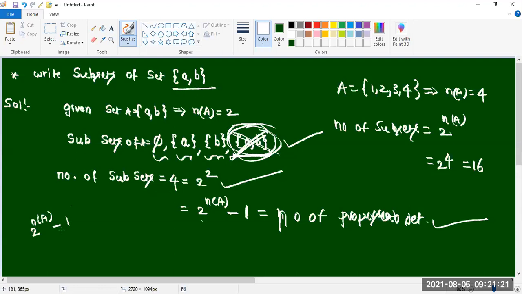For example, if the total number of subsets is 16, the number of proper subsets will become 16 minus 1. 15 proper subsets we will get. Get my point now? Yes, sir.